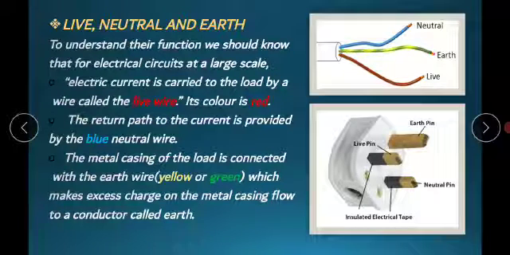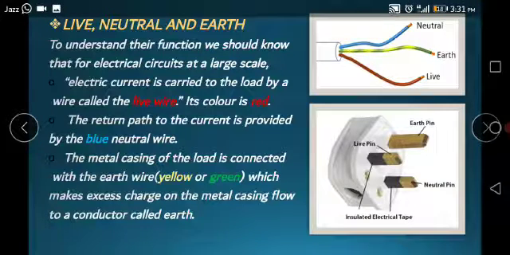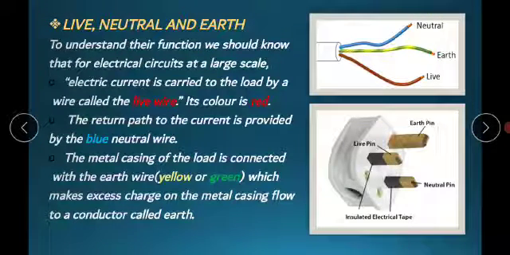Next is the neutral wire. The return path to the current is provided by the blue neutral wire, which completes the circuit. Next is the earth wire. This wire is for our protection, but how? The metal casing of the load is connected to the earth wire. When there is excess charge on the casing, it flows to the earth wire, thus preventing us from severe damage.